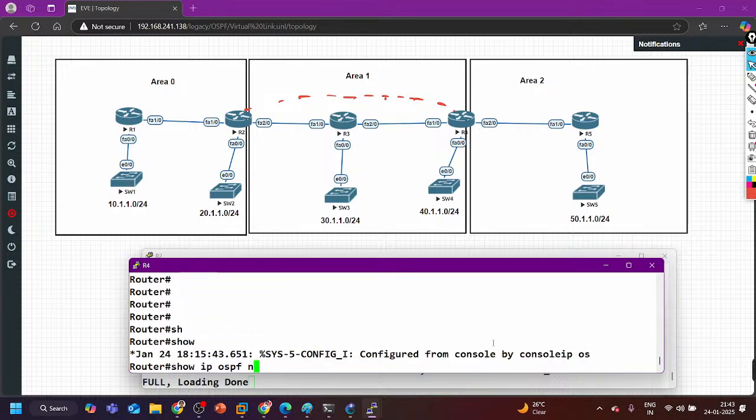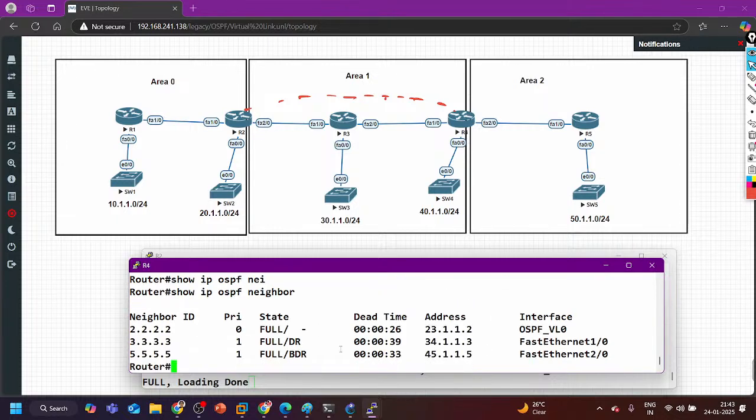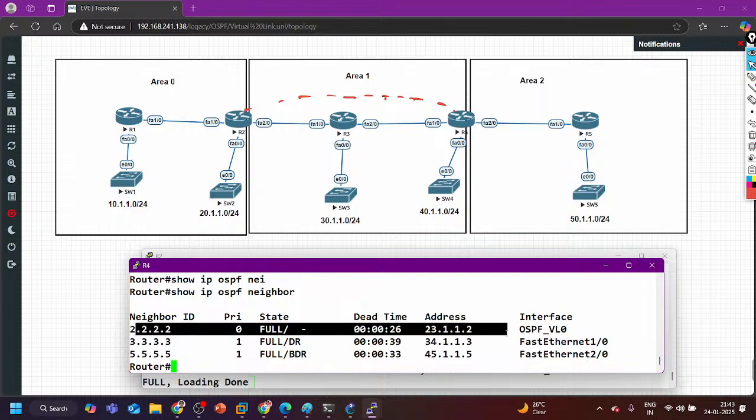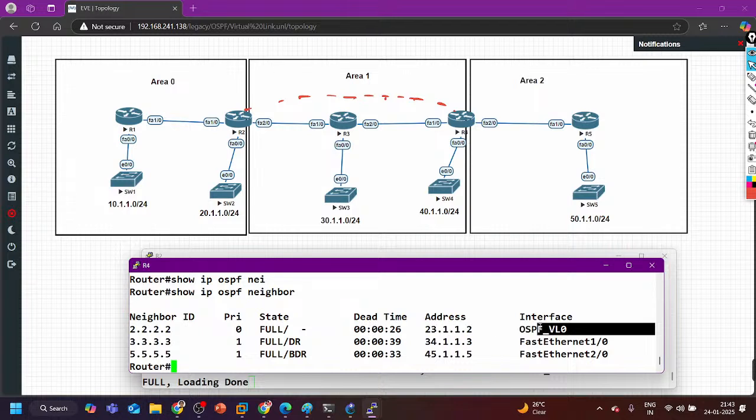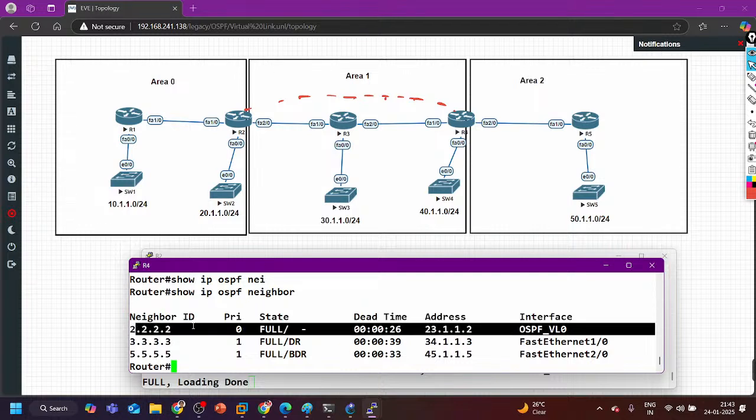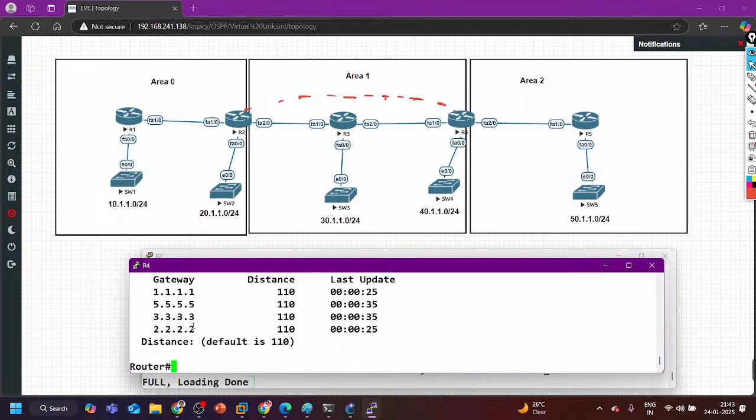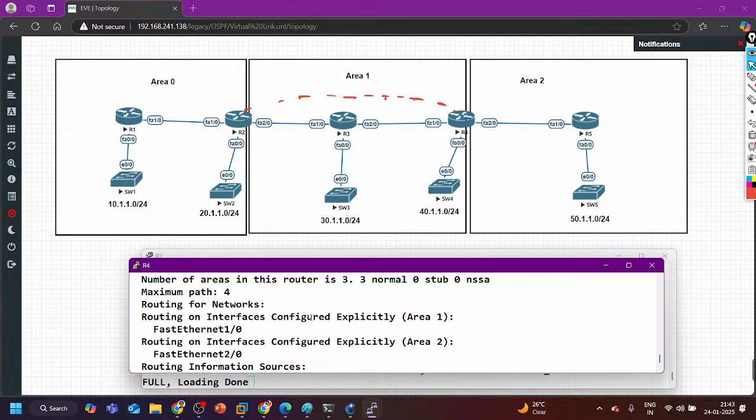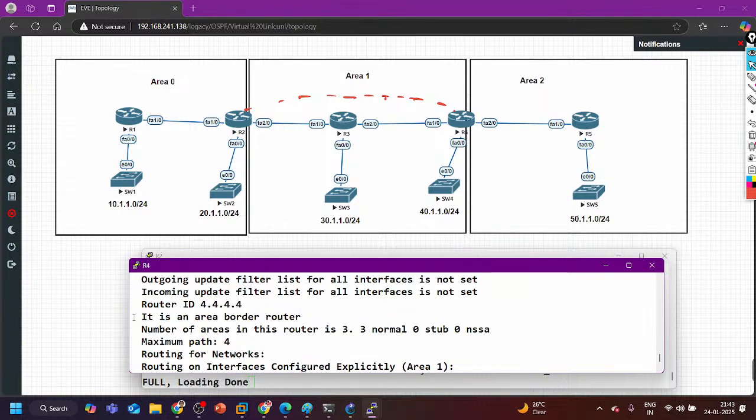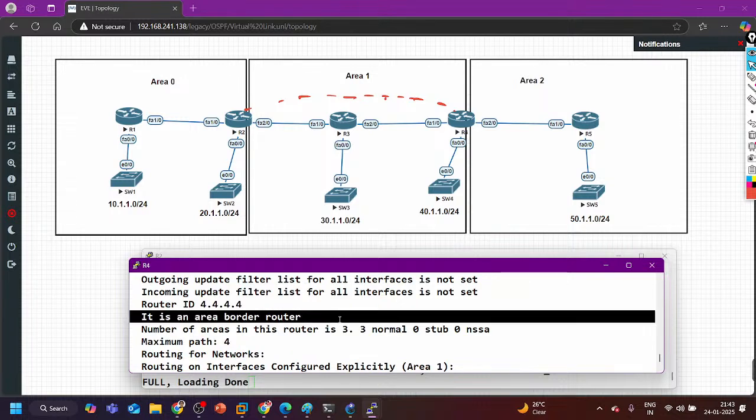Show IP OSPF neighbor. See this neighbor; the interface over here is this one, the virtual interface. Now I am on router 4. Here I am running the show IP protocols command to check whether this router is behaving like an ABR or not. So guys, this router is now behaving like an ABR router. Now R4 became ABR.